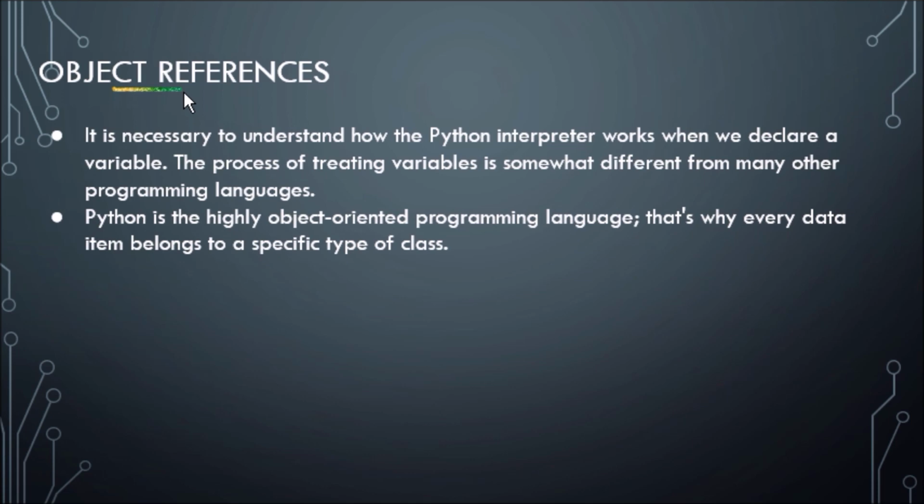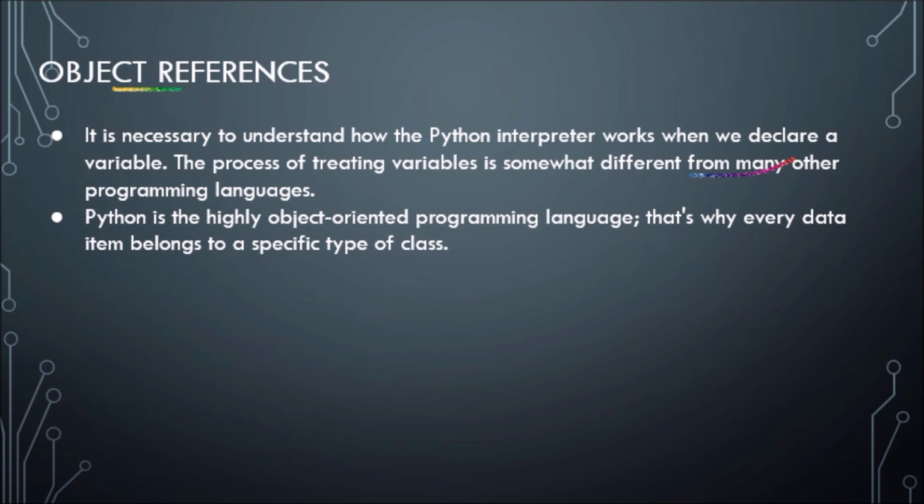In Python, it's necessary to understand how the interpreter works when we declare a variable. The process of creating variables is somewhat different from many other programming languages. Python is a highly object-oriented programming language, that's why every data item belongs to a specific type of class.